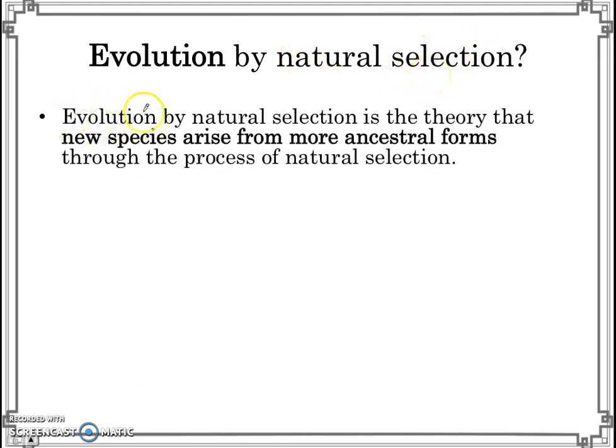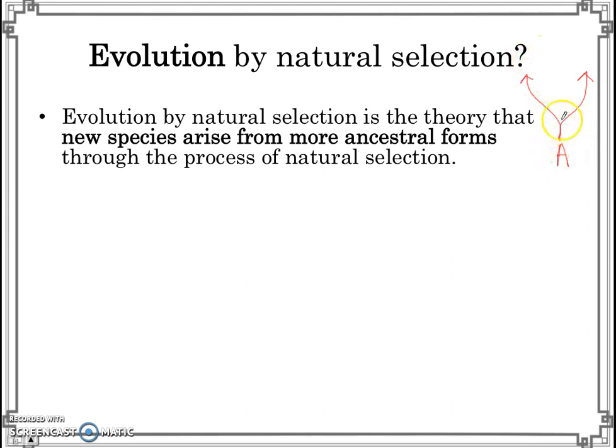So the theory of evolution is the idea that new species arrive from more ancestral forms. And so here's the idea. Imagine this is an ancestral form. Ancestral means in the past, like millions of years ago, there was an ancestor organism called A. So the idea is that A can give rise in the future to new species.